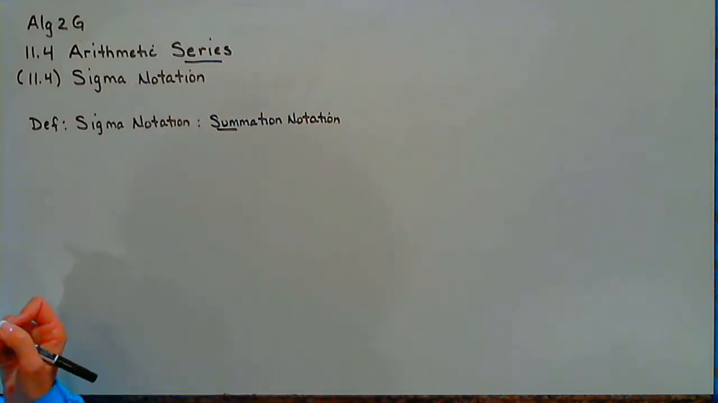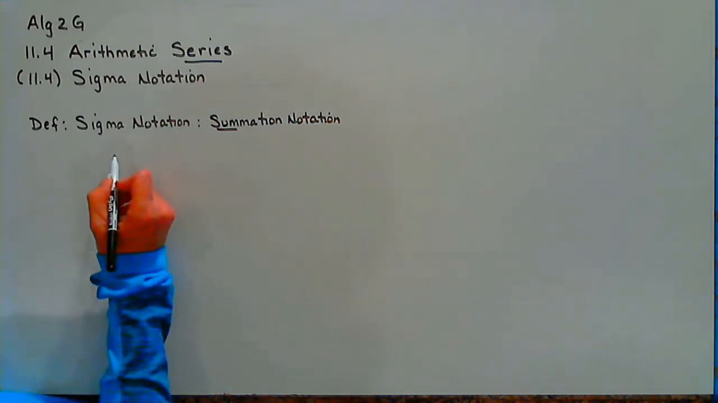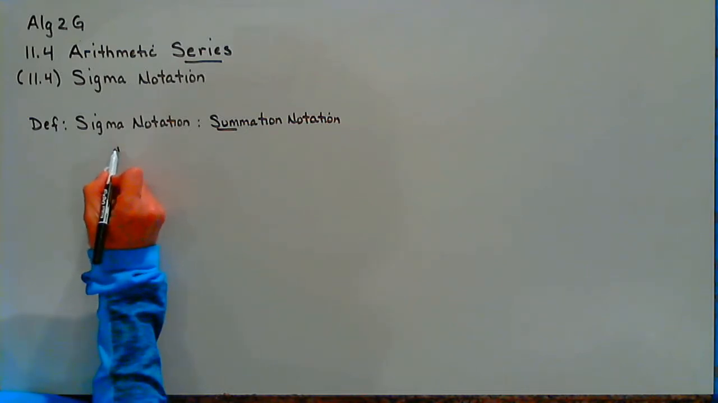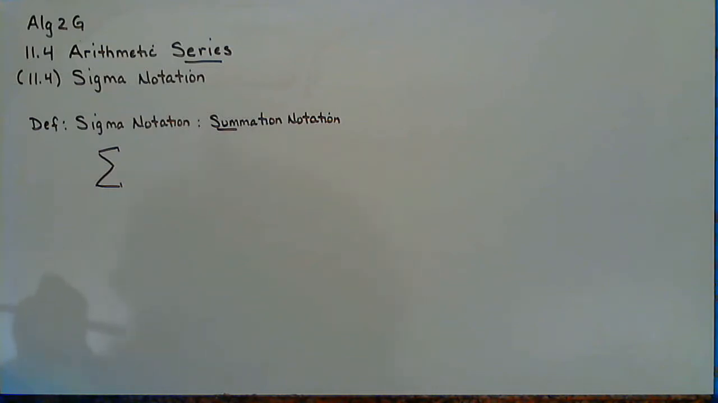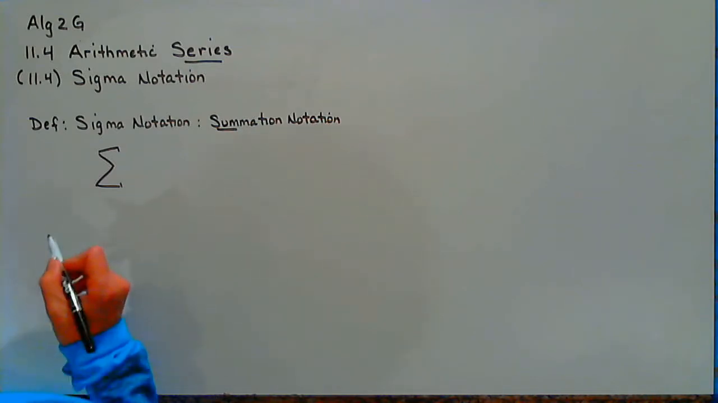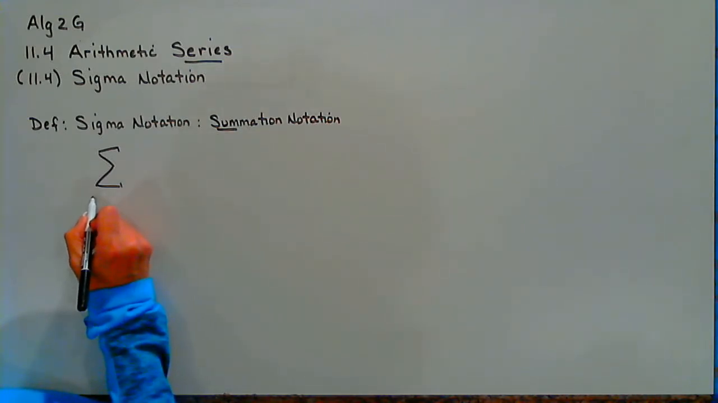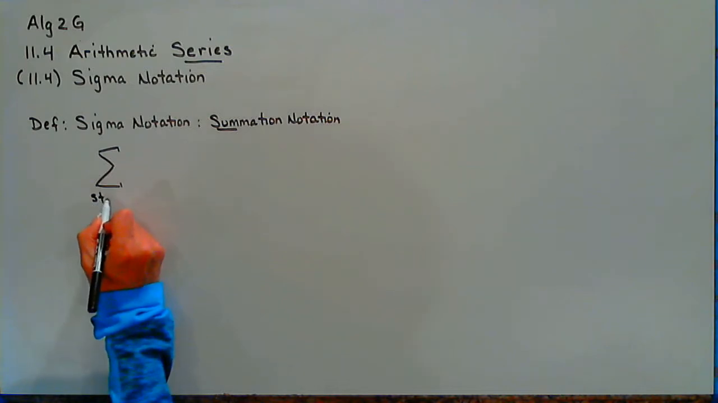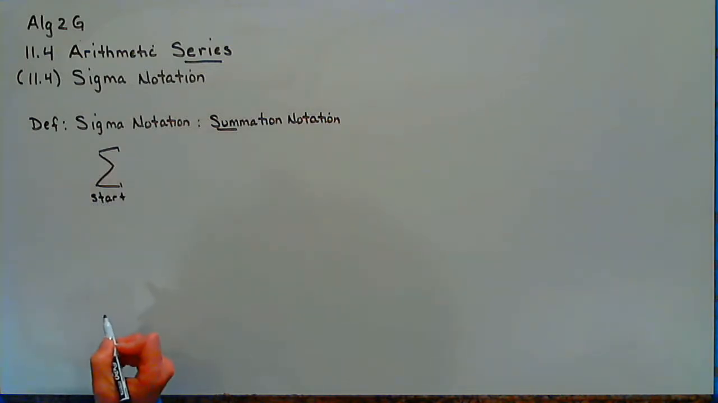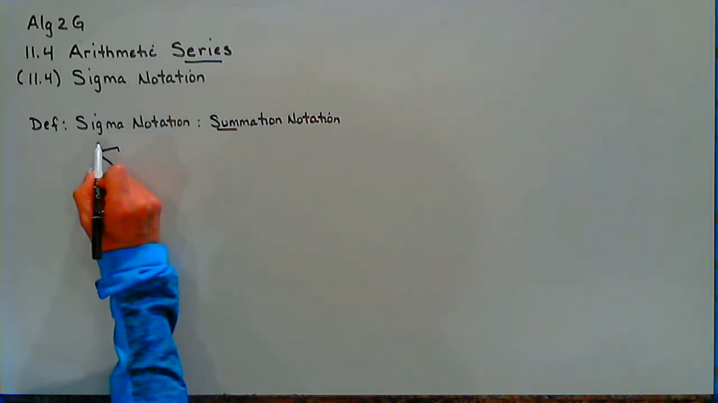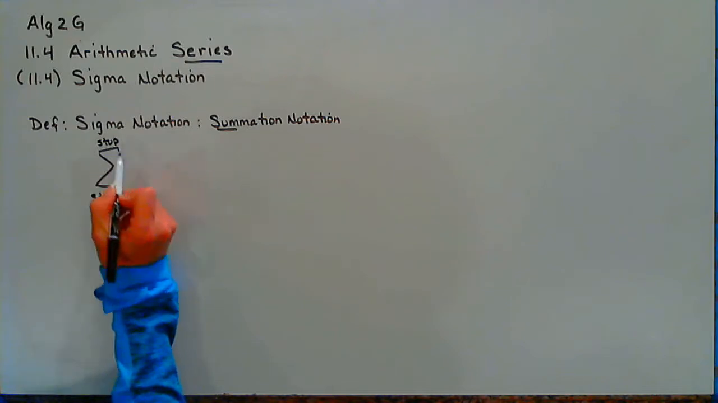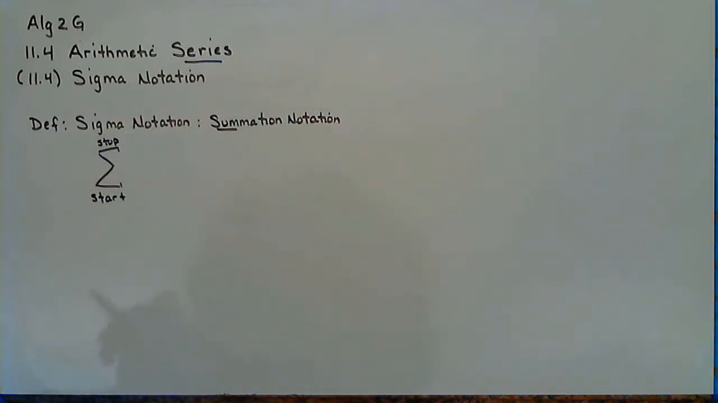Now sigma is a Greek letter, and we have a lowercase and an uppercase sigma. In this case, we're going to use the uppercase sigma, the one that looks like a giant E. That's what we mean by sigma notation. What's nice about sigma notation is that we will always give you a number to start with, located on the bottom of the sigma, and then at the top is where you stop. So it'll tell you where to start and to stop.